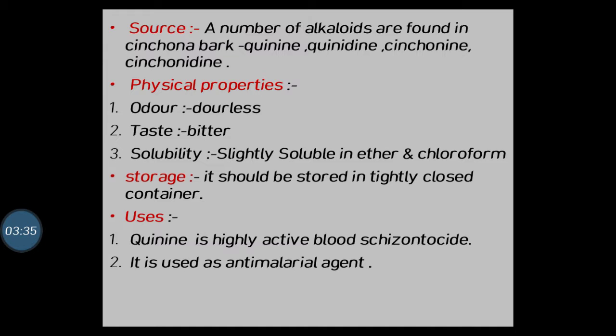Solubility: slightly soluble in ether and chloroform. Now next, storage. It is stored in a tightly closed container, protected from light.